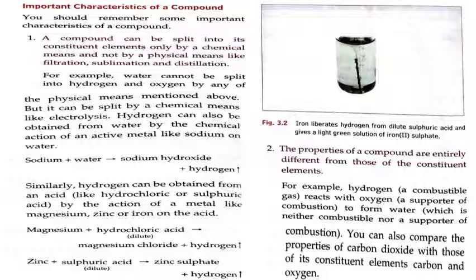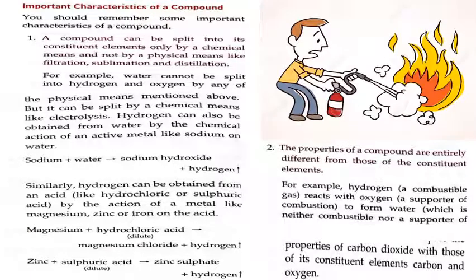Hydrogen can also be obtained from water by the chemical action of an active metal like sodium on water. Sodium plus water gives you sodium hydroxide plus hydrogen. Similarly, hydrogen can be obtained from an acid like hydrochloric or sulfuric acid by the action of a metal like magnesium, zinc or iron on the acid. They have given the chemical reactions below. So they are saying that all of these compounds which are formed can only be split by chemical means. We cannot split them by physical means. So you should see these examples and go through them.